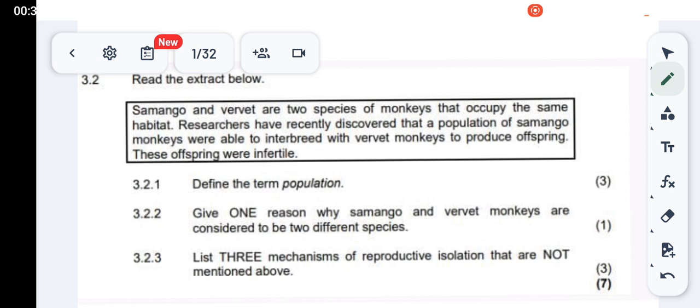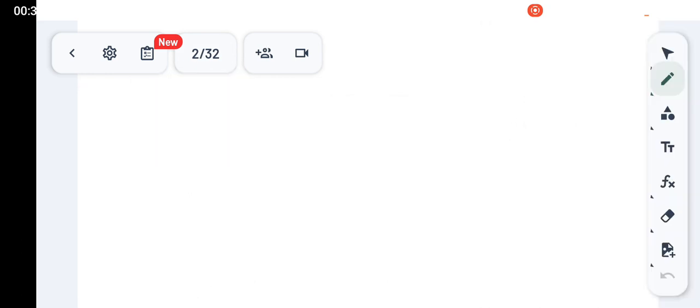So sometimes they ask us to define biological species under this section, mechanism of reproductive isolation, or they can ask us to define the term population. That is always for 3 marks. So you do not want to lose those marks. So now let's define the term population.